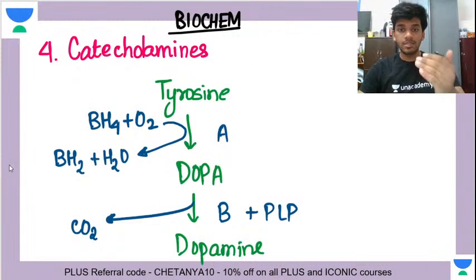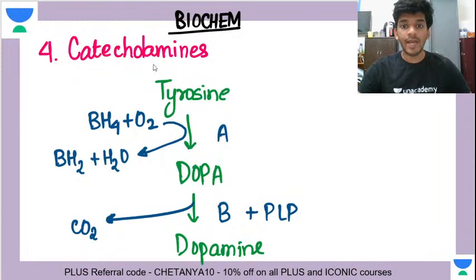All right, so it's the same sequence. You start from tyrosine, you go to dopa, and then you finally go to dopamine.